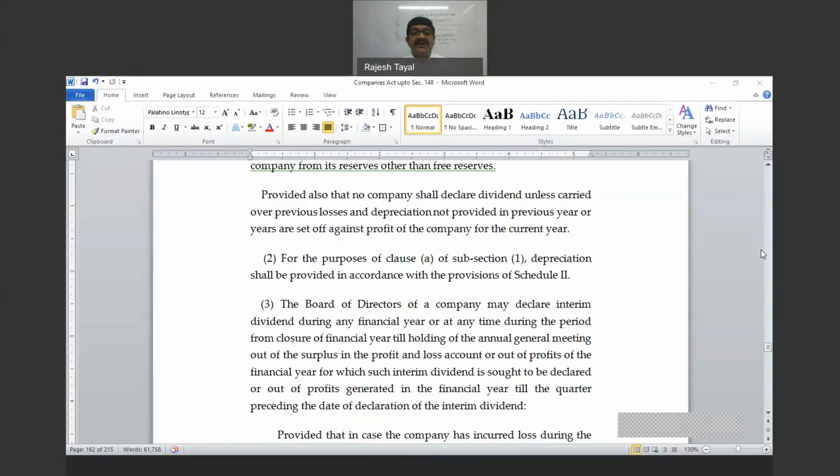So interim dividend can be declared by the board at any time during the financial year as well as after the end of financial year, but before holding the annual general meeting. And source of interim dividend, you can pay out of the profit of the financial year in which you are declaring interim dividend. And if the interim is being declared after the end of financial year, but before AGM, then ensure it is paid out of the profit of that year only. Right? You can certainly utilize accumulated profits also for the purpose of paying interim dividend.